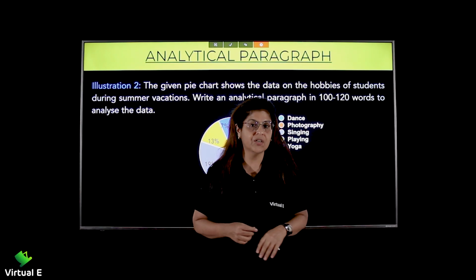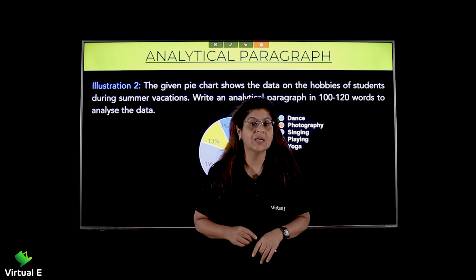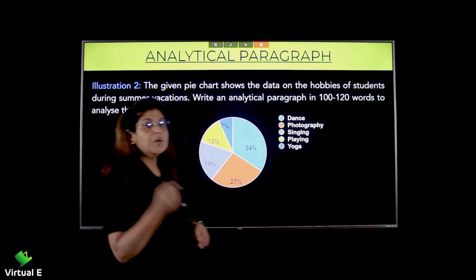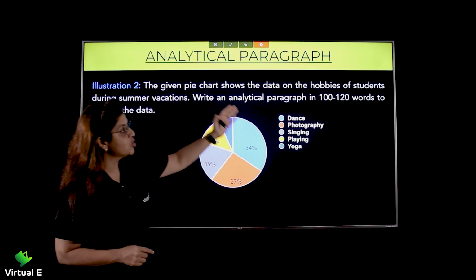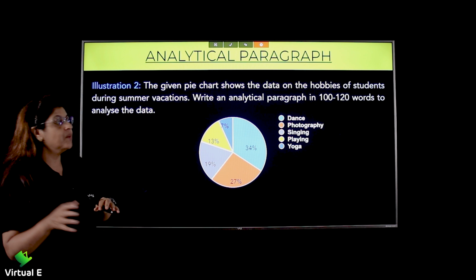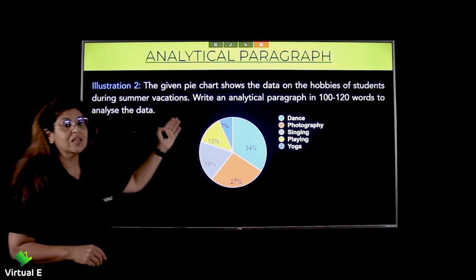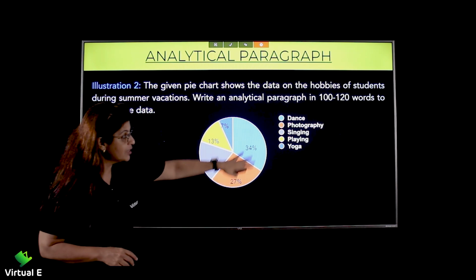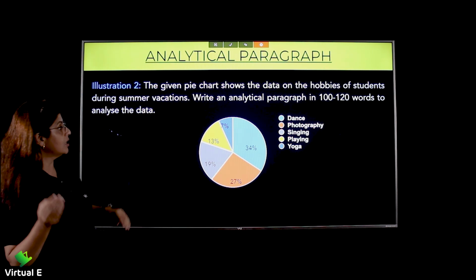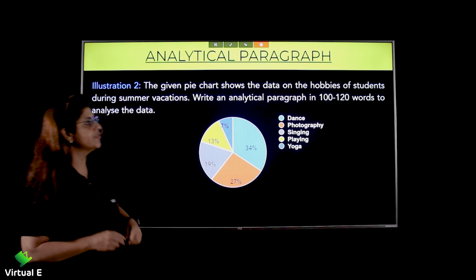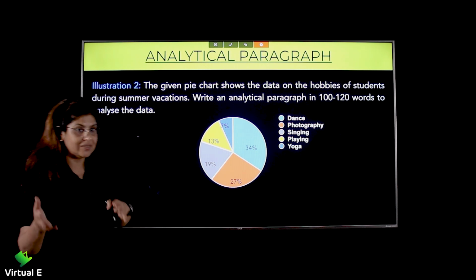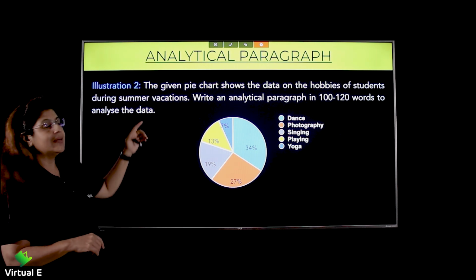Now in the previous video, we spoke about line graph. Now let's talk of a pie chart. So that's our next illustration. The given pie chart shows the data on the hobbies of students during summer vacations. Write an analytical paragraph in 100 to 120 words, that's our limit, to analyze the data.